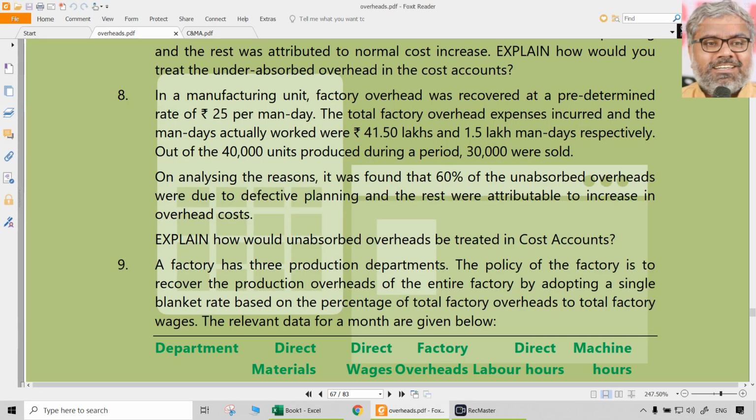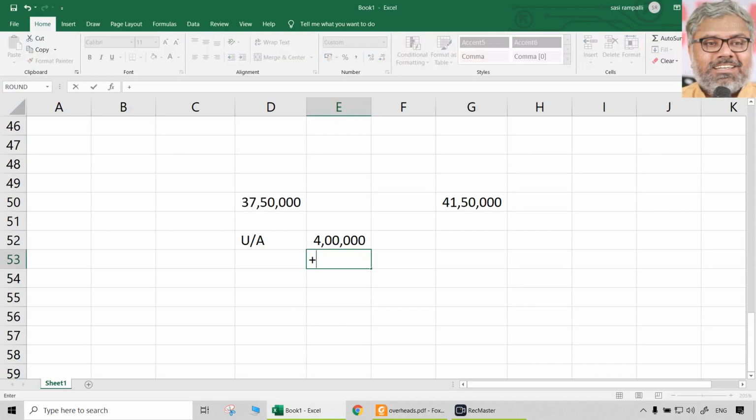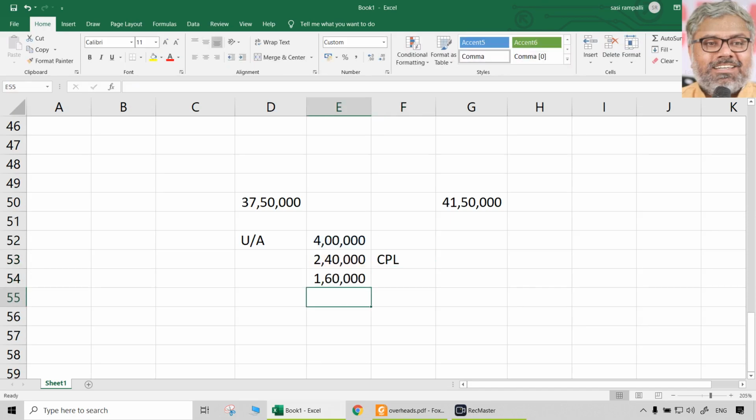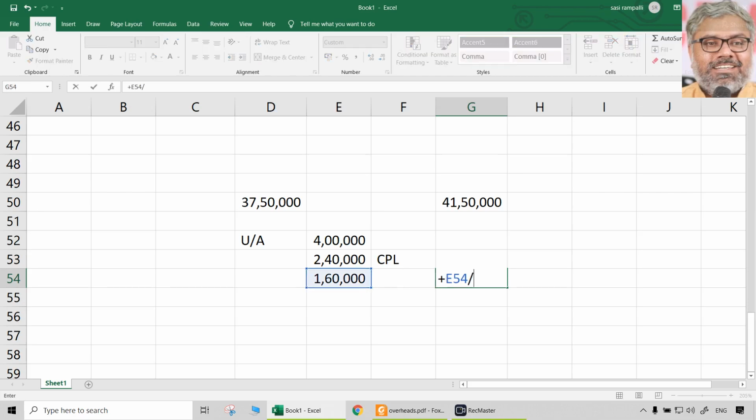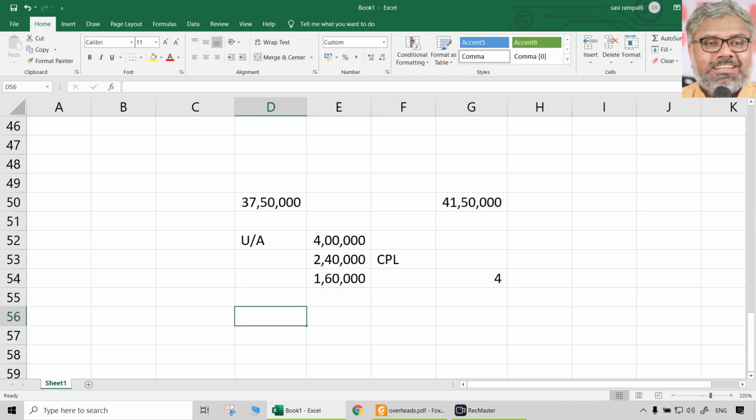In that, what you mentioned is 60% is due to defective planning. So just 60% of that will be charged to costing P&L account, that you have to write separately. And what about the remaining 1,60,000 is the point. That 1,60,000 we have to find out supplementary overhead rate. For that we can find out number of units. First of all, this 1,60,000 is incurred on how many units of production? 40,000 units of production. So what is the supplementary overhead rate here? 4 rupees. So that can be used to increase the cost of finished goods also and cost of sales also.